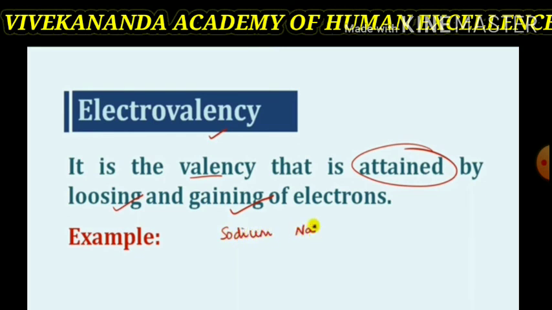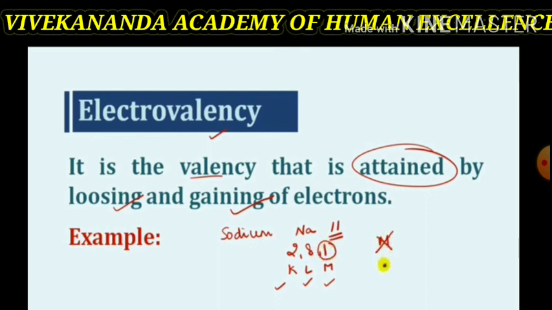For example, sodium atomic number is 11. Its electronic distribution is 2, 8, 1. It has a tendency to lose 1 electron. So, if we write the K-L-M shells for sodium, you will easily understand that it can easily lose 1 electron which is present in the outermost shell, that is 1 valence electron.